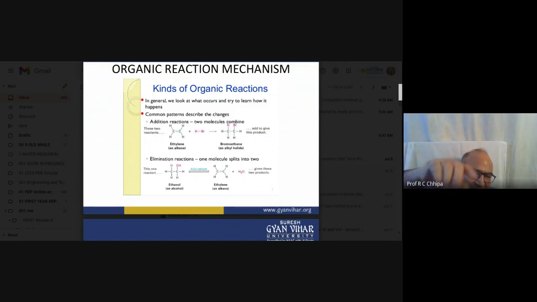Here ethyl alcohol, ethanol, forms the ethylene product. So this is the addition reaction, and here is the elimination reaction.